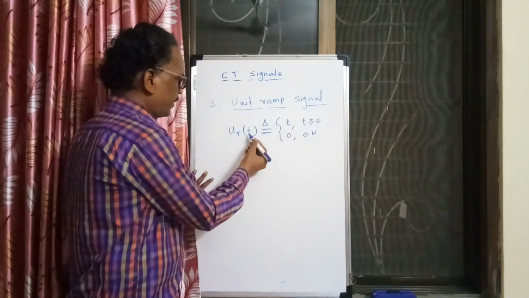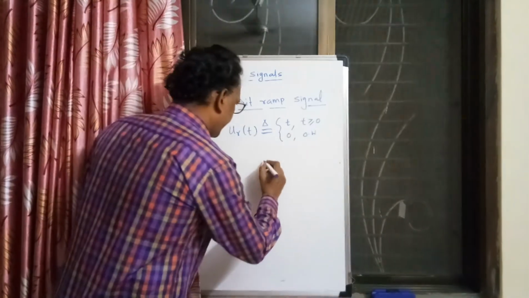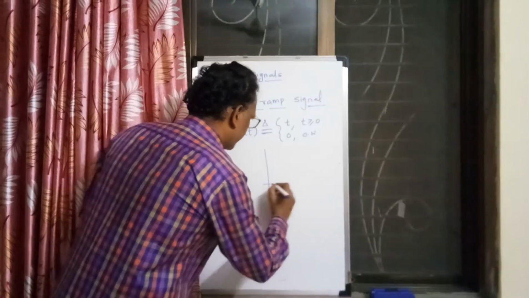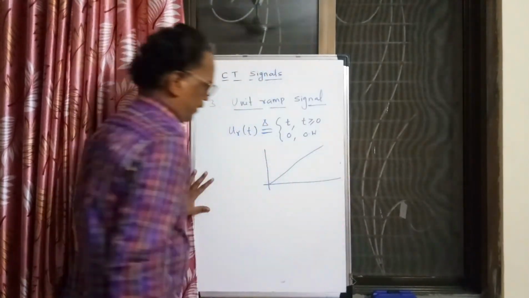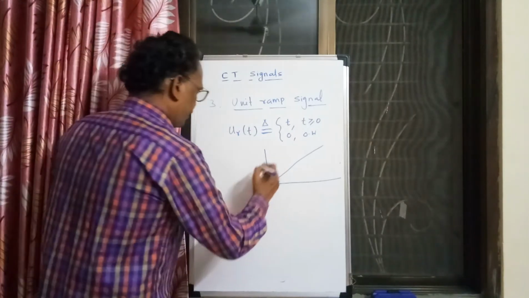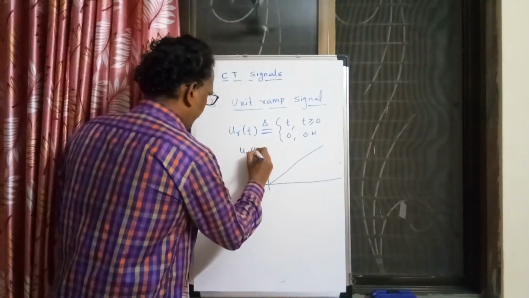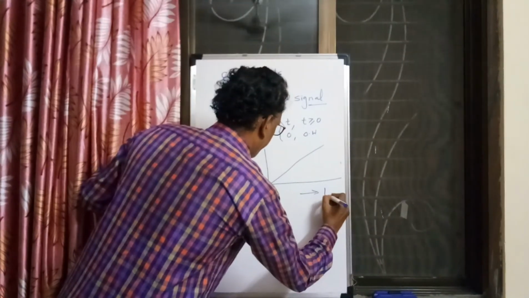As t increases, the value of the signal increases. If you plot this, you will find that the signal is like this. So it is the unit ramp signal, and this is the time axis.